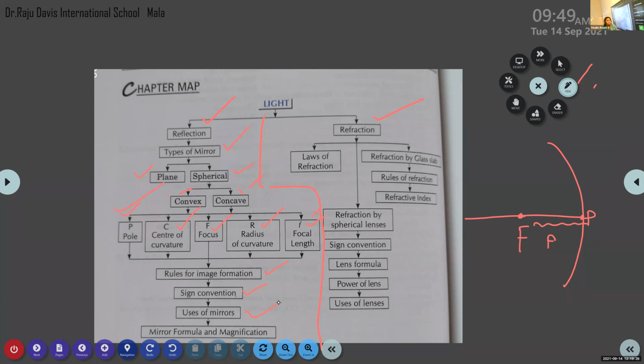What about convex mirror? Car mirror. Rear view mirrors of car. Very good. One more example. Safety mirrors. Convex mirrors have two examples: one is rear view mirrors of car and the other is safety mirrors. Okay. Headlight of cars.